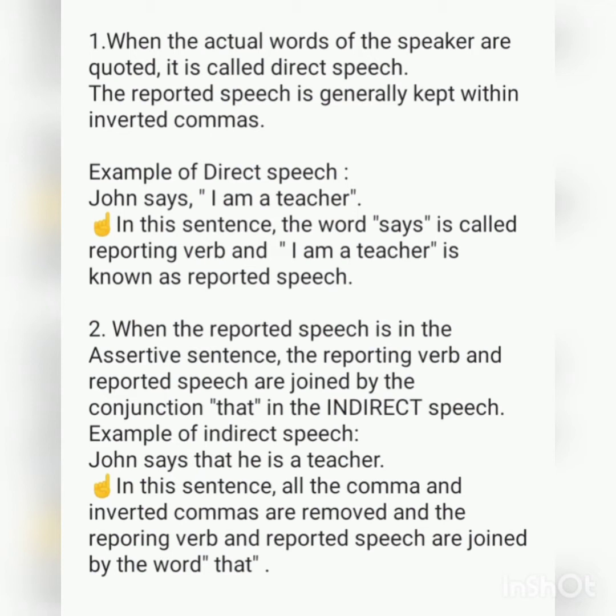Number 2. When the reported speech is an assertive sentence, the reporting verb and reported speech are joined by the conjunction "that" in the indirect speech. Example of indirect speech: John says that he is a teacher. In this sentence, the comma and inverted commas are removed and the reporting verb and reported speech are joined by the word "that."